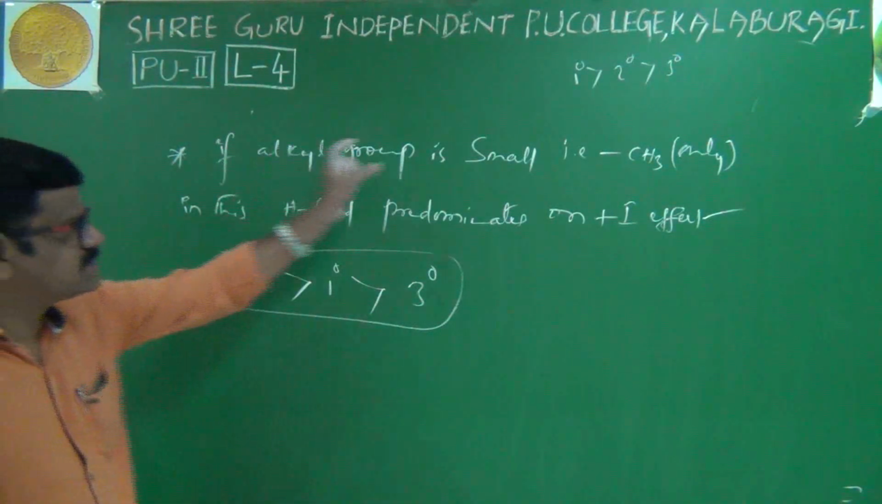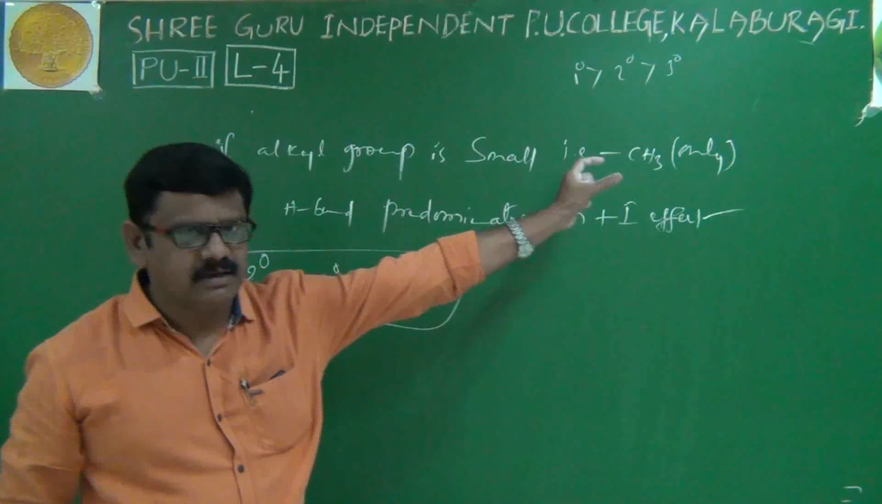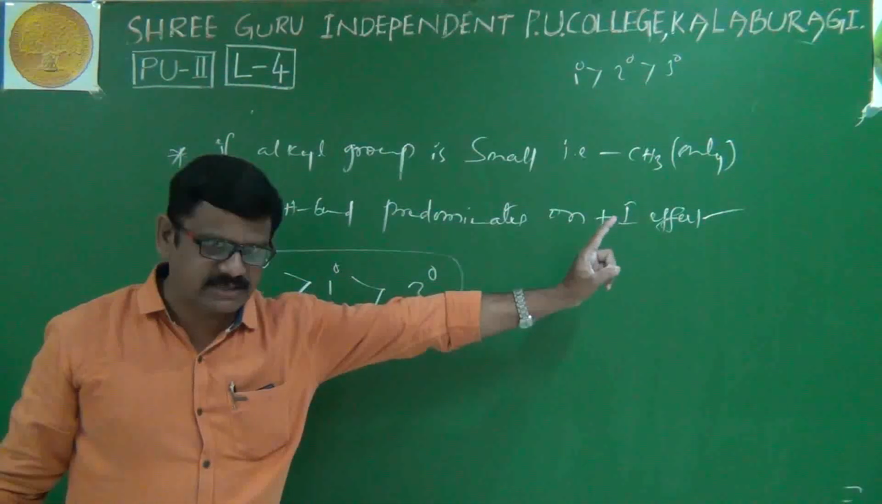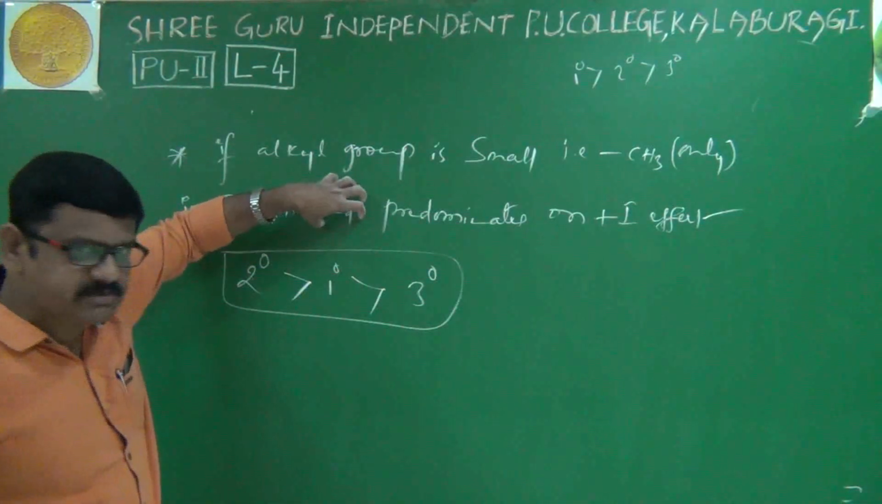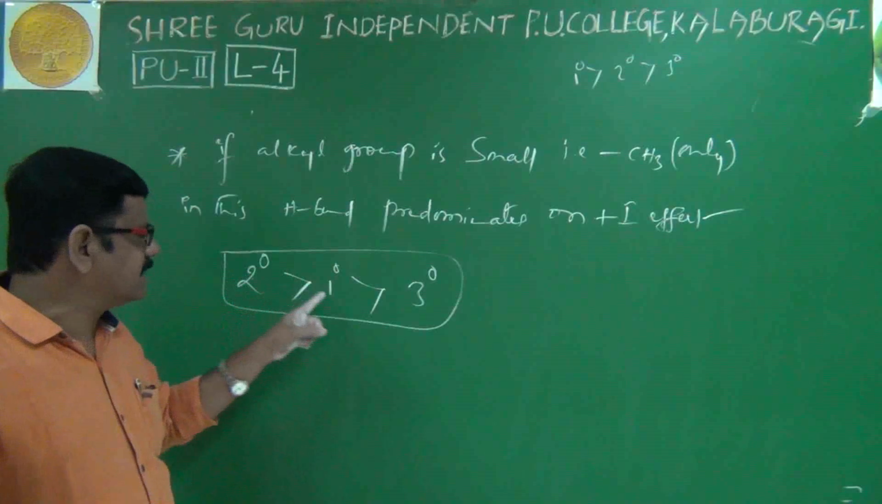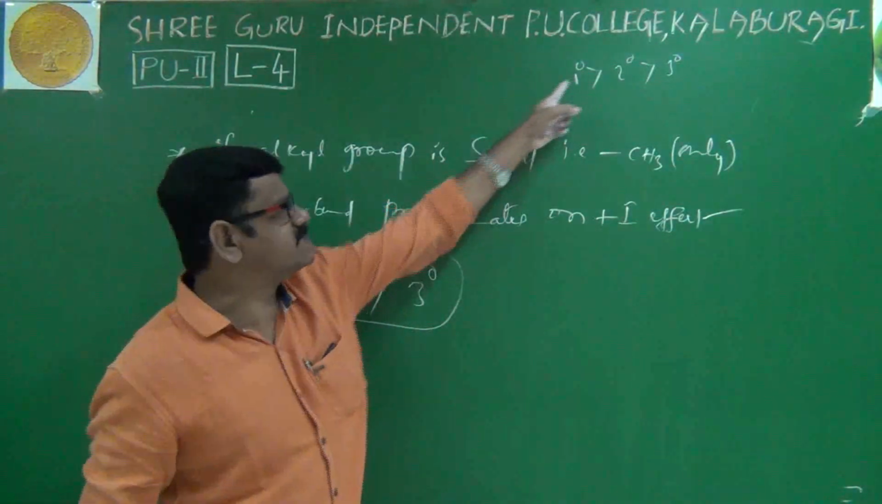When the alkyl group is very small, that is methyl only, hydrogen bond predominates over the inductive effect. If you consider the hydrogen bond phenomenon, then after secondary we will give importance to primary, because primary is first.